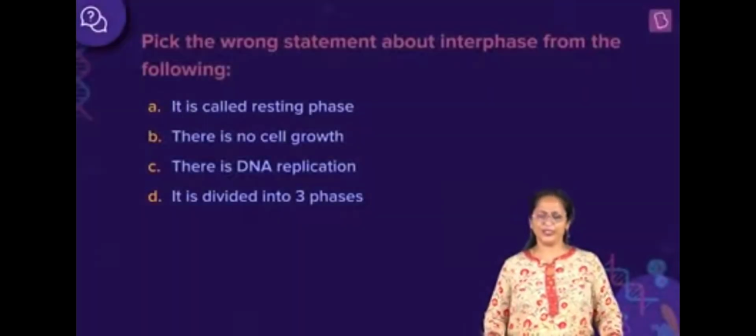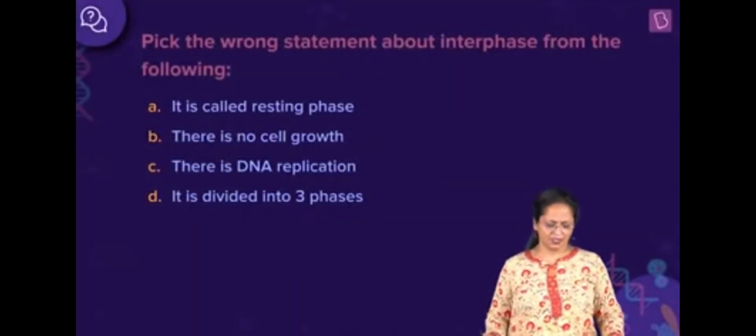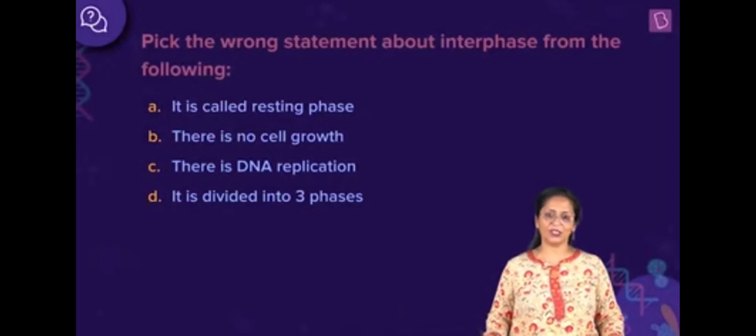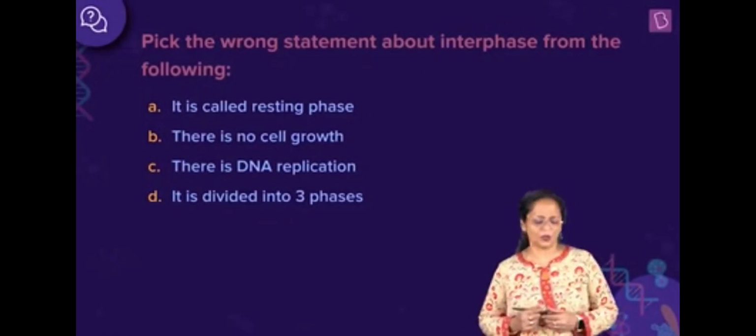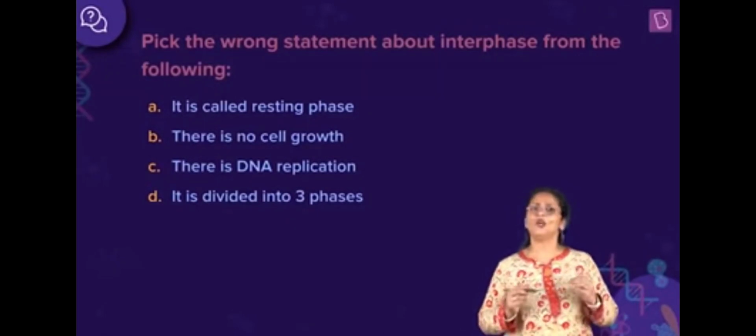Now, I'm going to give you an easy question. You need to just look at the options and pick the wrong statement. Okay, that's your question. Pick the wrong statement about interphase from the following. Now, before we go into the options, let me just talk about interphase a little bit to you. Now, we know what is cell cycle.